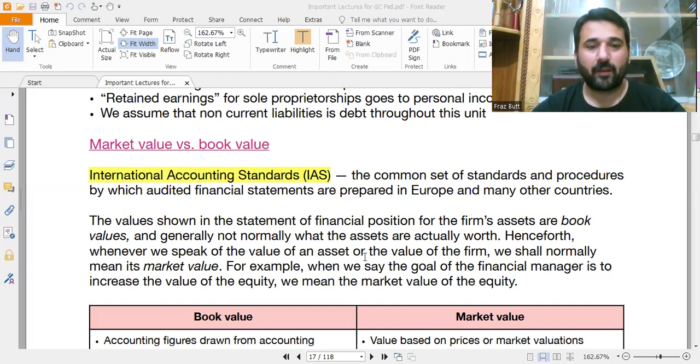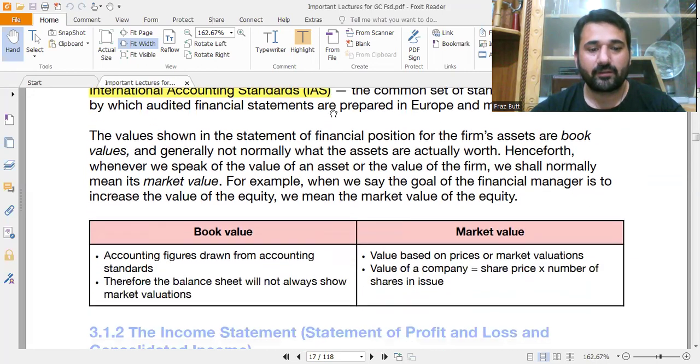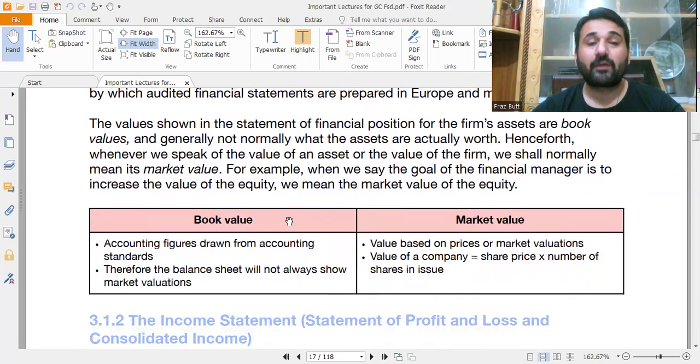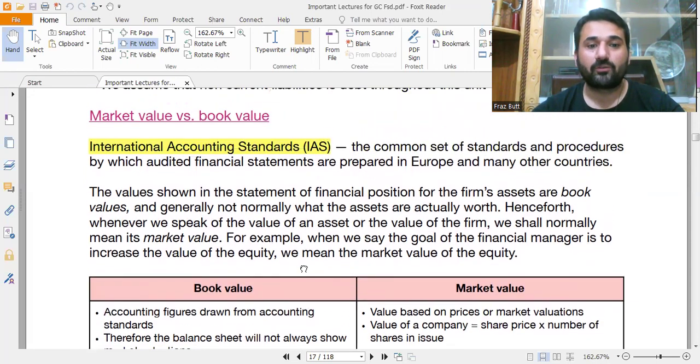Okay, today my topic is financial statements, and there are multiple financial statements, for example, income statement, balance sheet, cash flow statement. I will be discussing the statement of profit and loss, or we also call it the income statement.